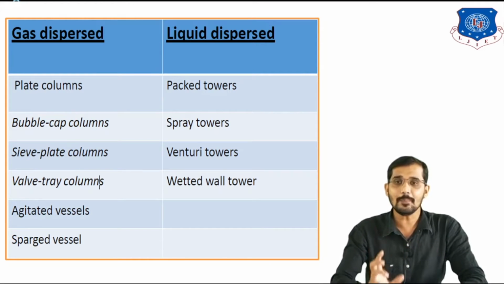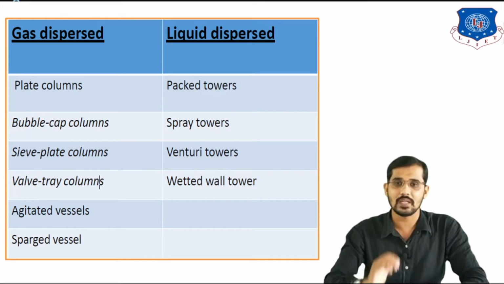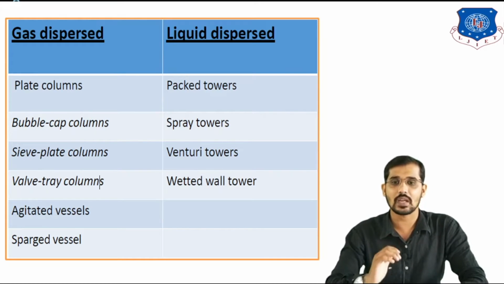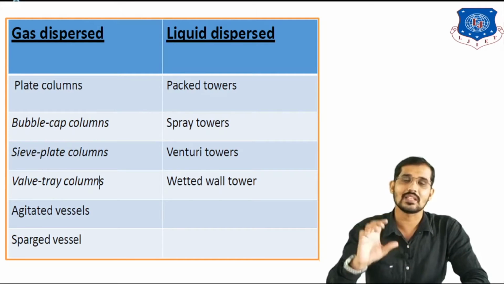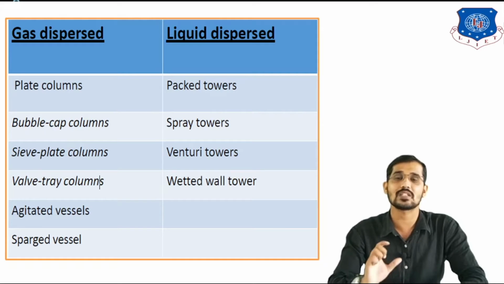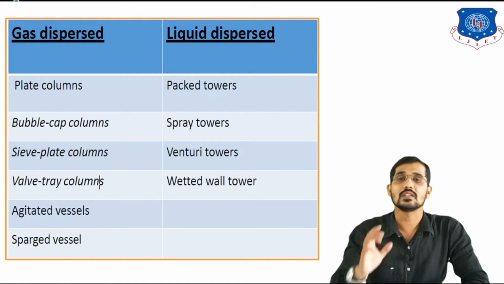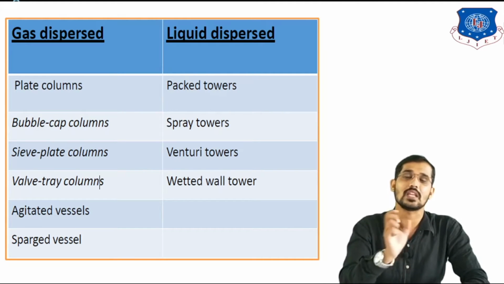Now we will see examples for liquid dispersed, that is packed tower followed by spray tower followed by Venturi scrubber, or I can say Venturi towers and wetted wall towers. So all these examples are industrial examples for gas dispersed and liquid dispersed operation, that is nothing but gas liquid contactors. Now we will see some important points related to these gas dispersed and liquid dispersed equipments.